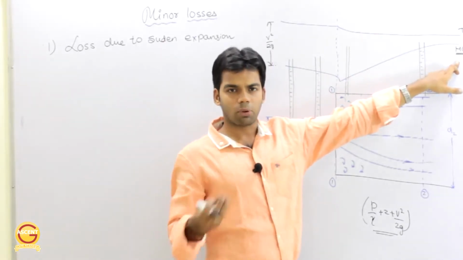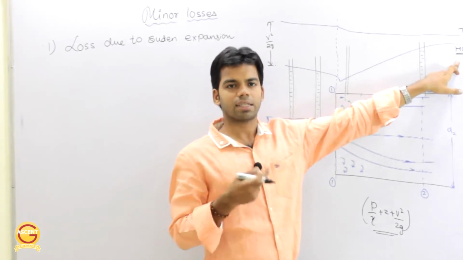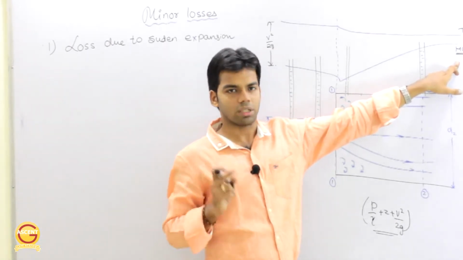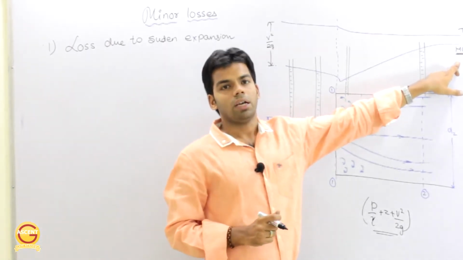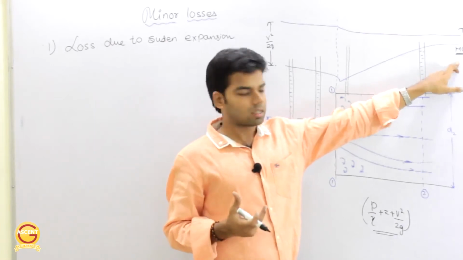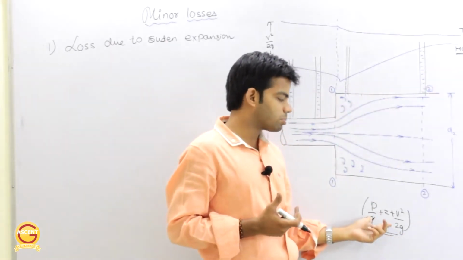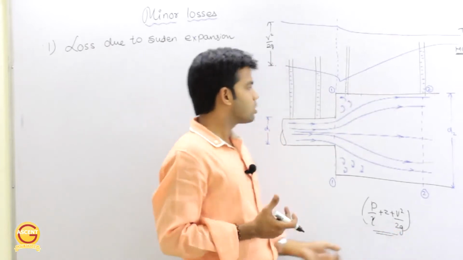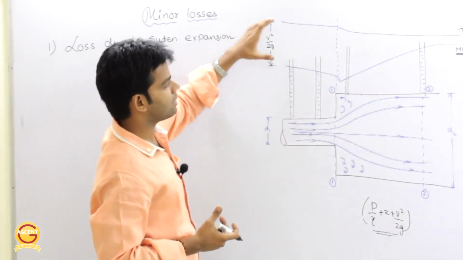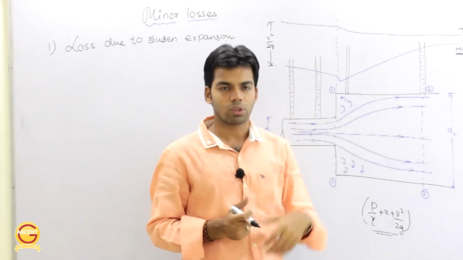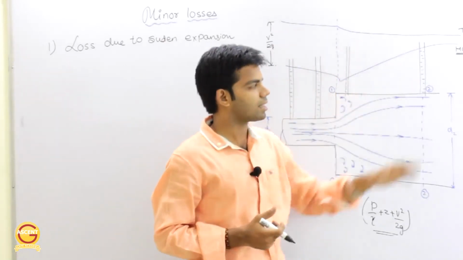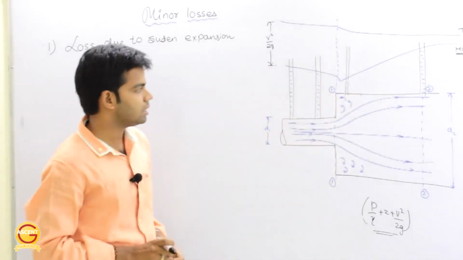Okay, and if this pipe is horizontal, that means if Z is the same, then this hydraulic gradient line is also called a pressure line. First thing. Okay, now total energy includes the total head, which includes piezometric head plus velocity head. So if I add velocity head to this, I will get the total energy line. Total head and its line is nothing but the total energy line.